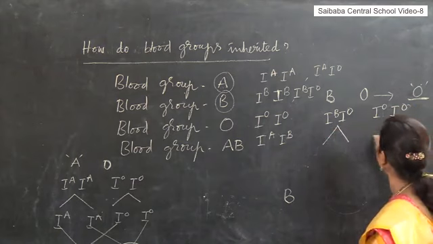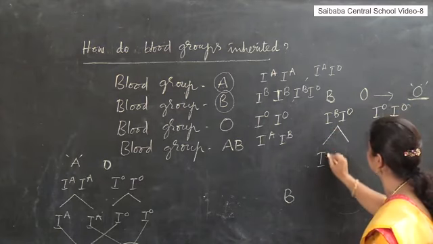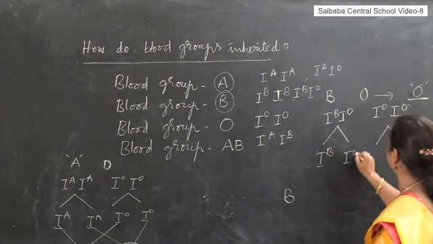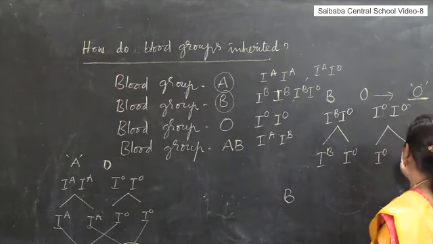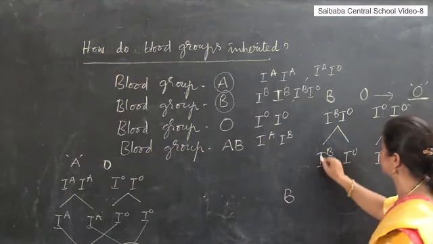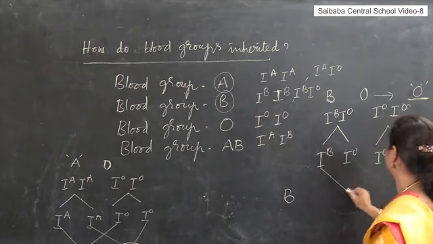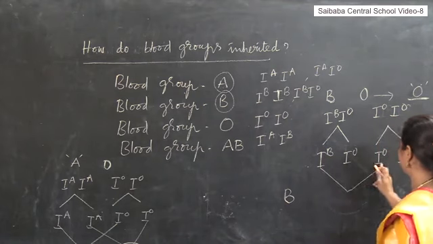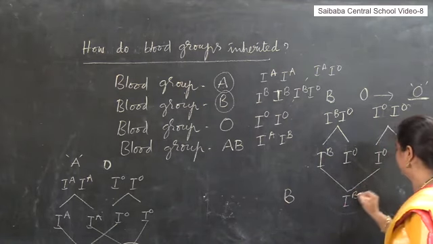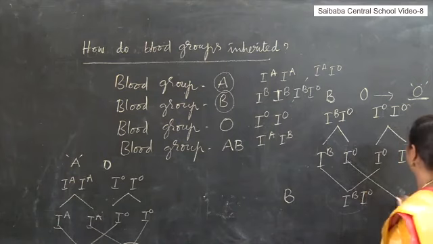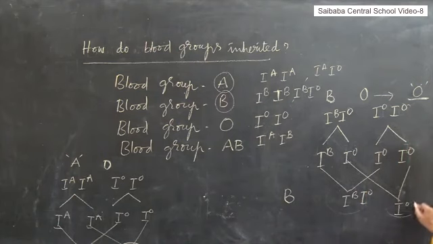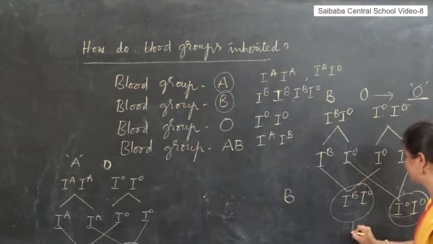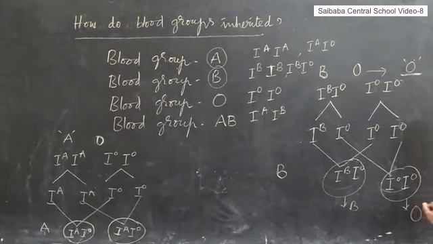At the time of fertilization, the gametes separate: IB and IO from the man, and IO and IO from the woman. When the male gametes fuse with the female gametes, we get IB IO and IO IO. IB IO is treated as blood group B, and IO IO is treated as blood group O.